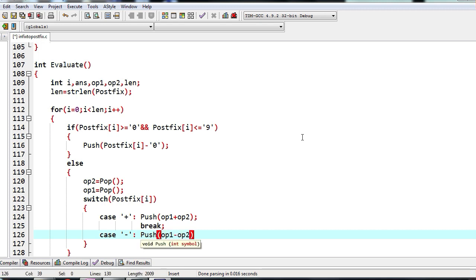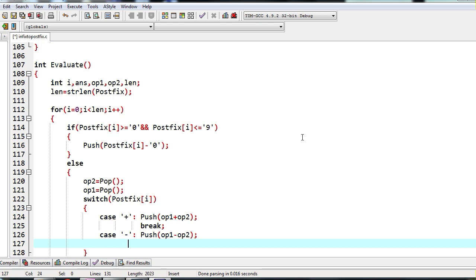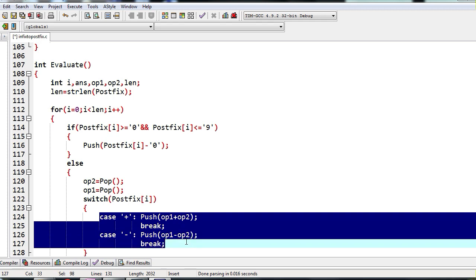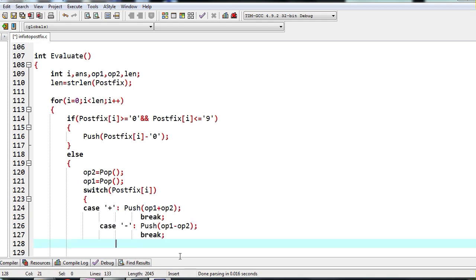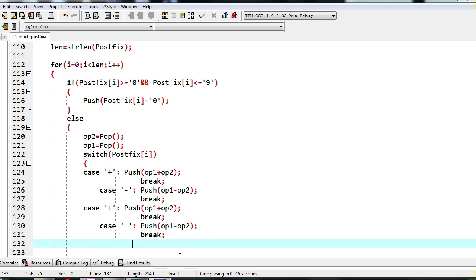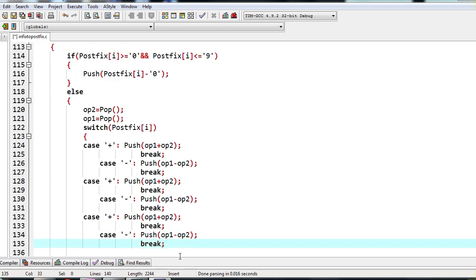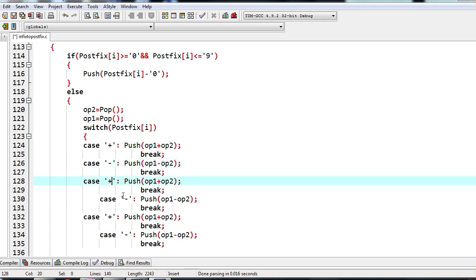Push op1 minus op2, and then we will write a break. Okay, now I'll copy this. So it is for plus and it's for minus.